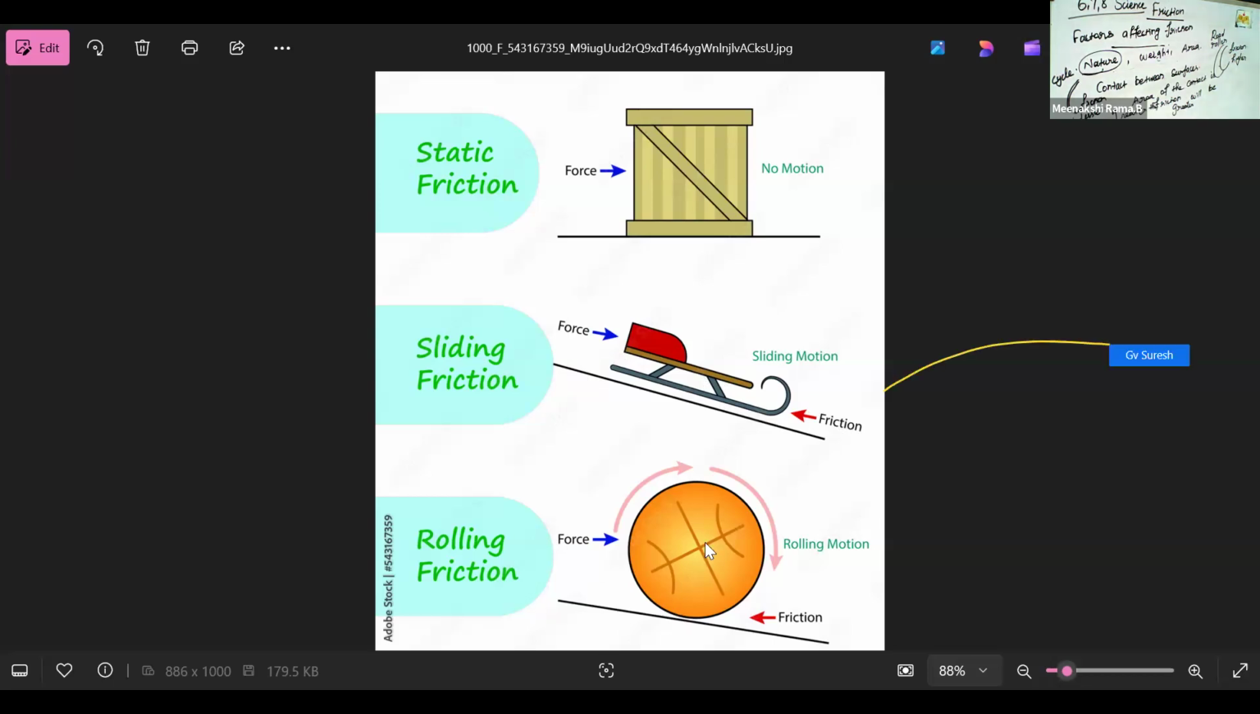And the next one is rolling friction. In rolling friction, the ball is rolled in this area, so here the friction is acting. This is rolling friction, sliding friction, and then static friction.